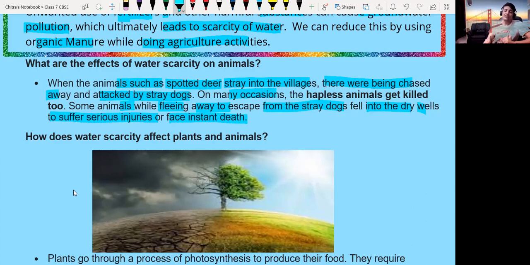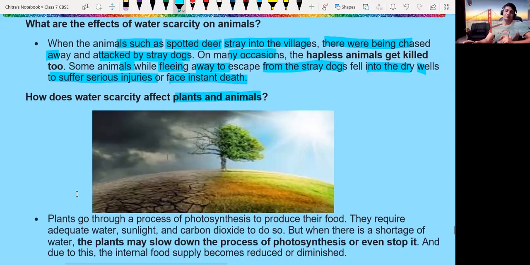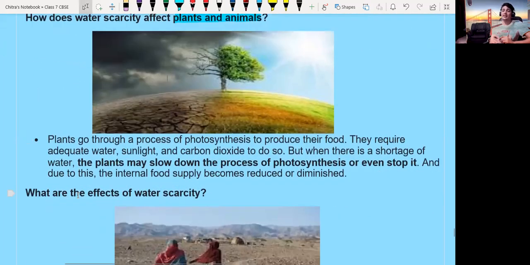How does water scarcity affect plants and animals? We will discuss that now. As you can see in the diagram, one part shows that a sufficient amount of water is present, and the other side shows the famine, meaning the scarcity of water. On the two sides of one picture we can see the effect of scarcity of water.